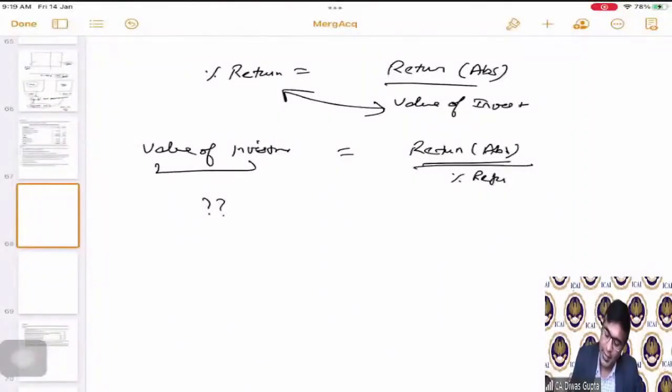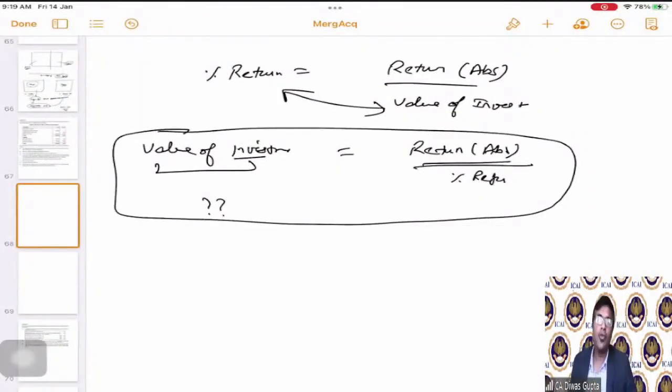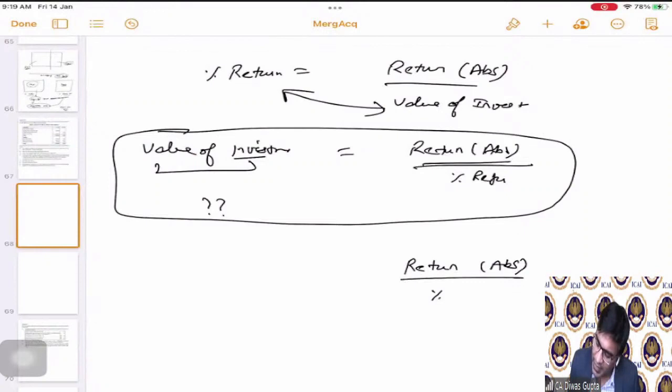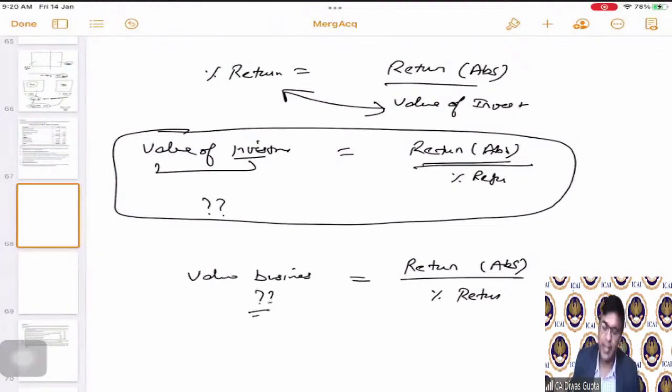rather than looking at this equation as an investment, if you want to look at this equation for valuing something, let's say if I want to value a business, I know what the returns in future are going to be in absolute terms, and I know what the percentage expectation of return is. Can't I value the business today? Yes, we can value the business today.